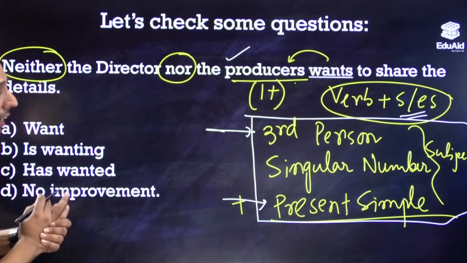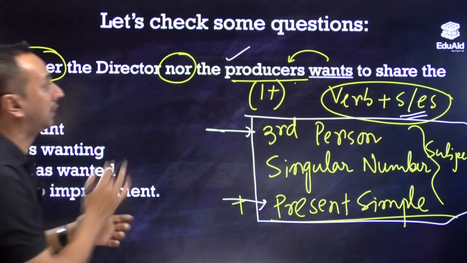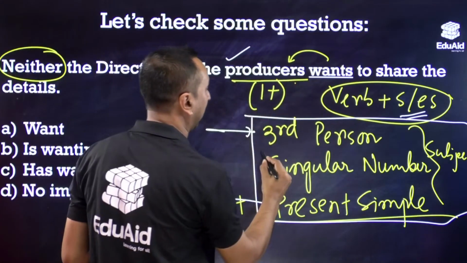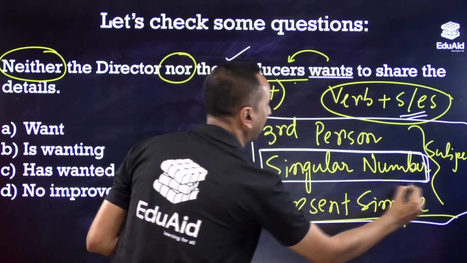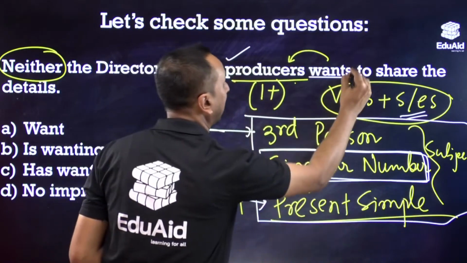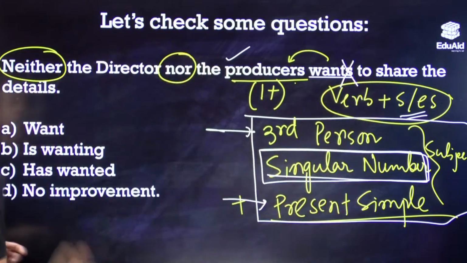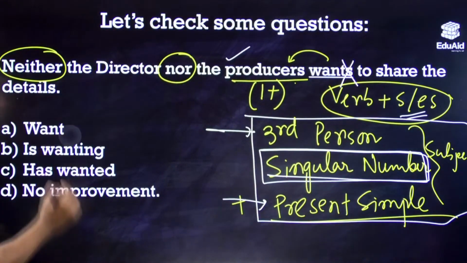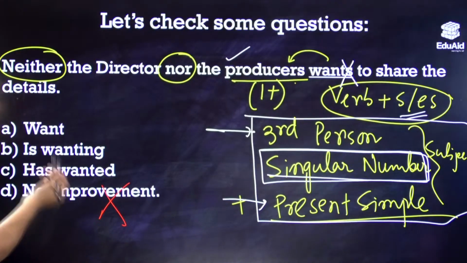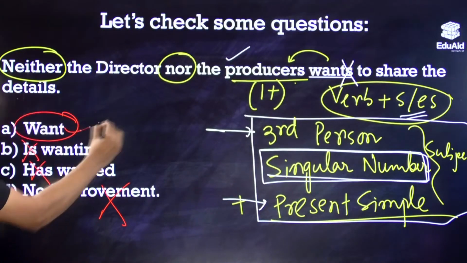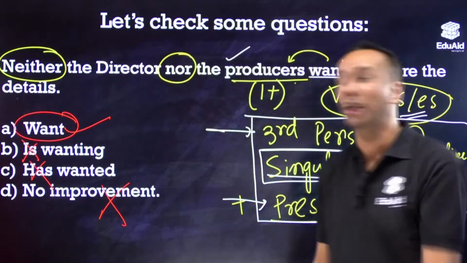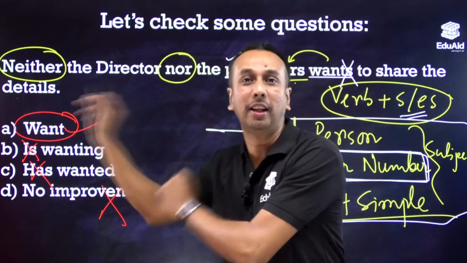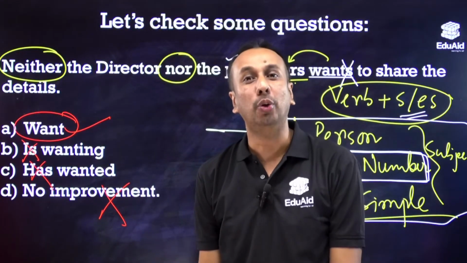But the problem lies over here, friends, that by producers we mean more than one, that is a plural number subject, not singular, so we cannot add s here. Hence the answer cannot be no improvement. The rest, is singular and has singular, are directly eliminated. Yes, Vinit sir, you are correct. So want is the answer we are looking for.